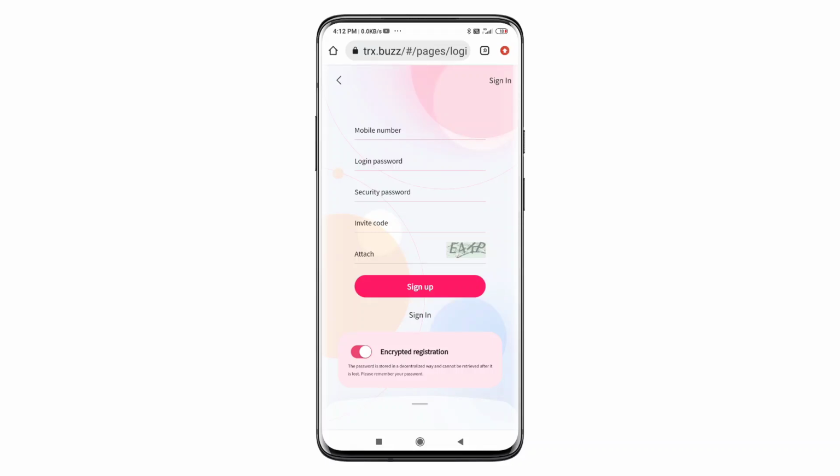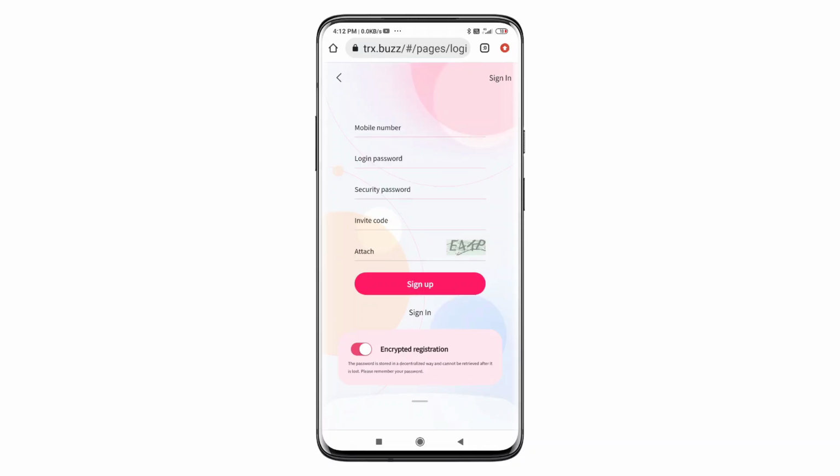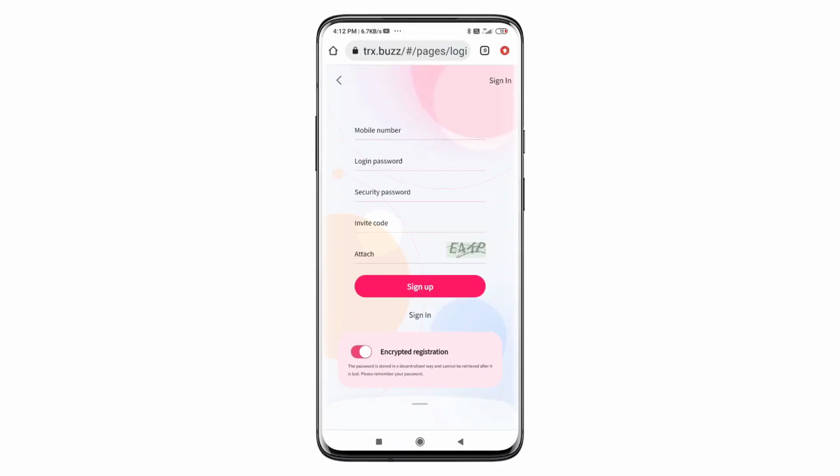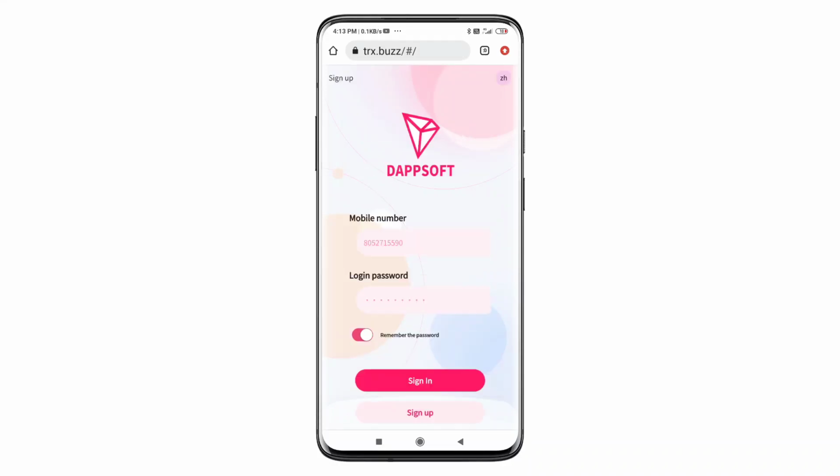You can first register your account. Enter your username, your setting password and login password. Confirm your password and enter the captcha code. The captcha code will fill in there, and you can also enter your invitation code. Then you can click on register. I will fill in this form. Then I will show you how to earn with this application. So you can register now in this application.